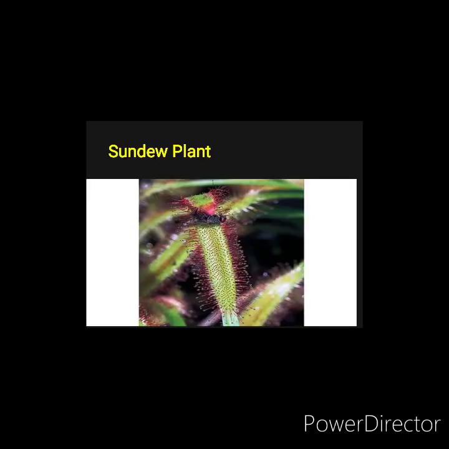Another example here is the sundew plant. You can see the plant and an insect is already captured by the plant. So the sundew plant is covered with hair. You can see on the side long hair is present. They have a sticky liquid on them. It is clearly visible, the sticky liquid at the tip of the hair.